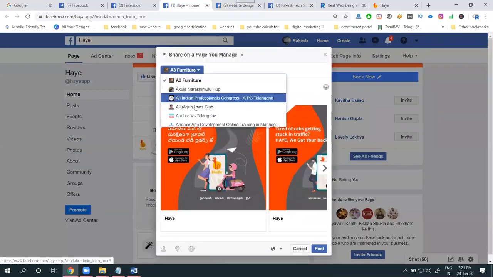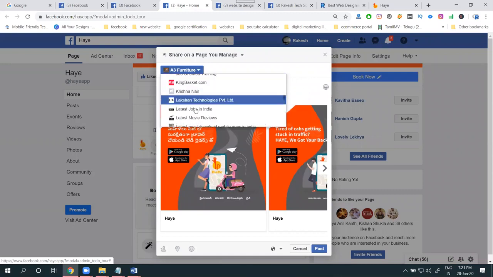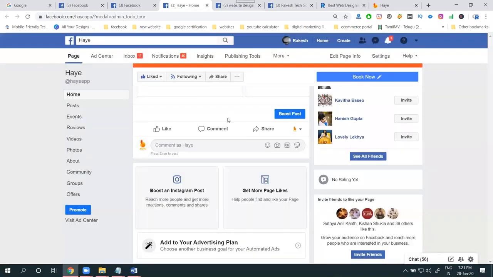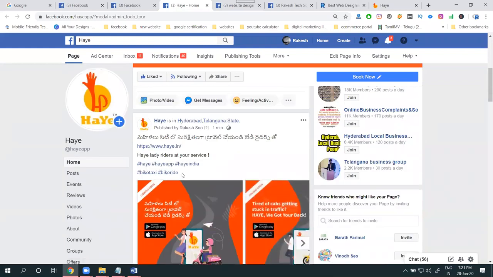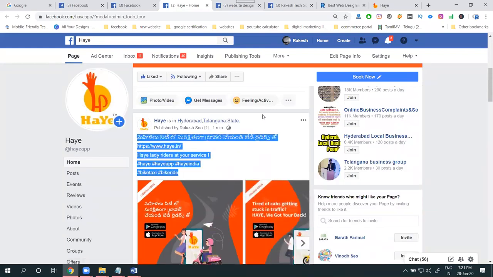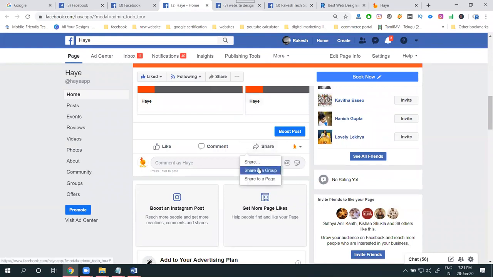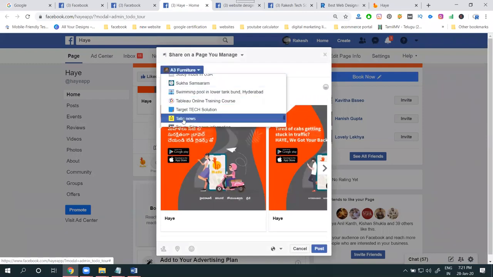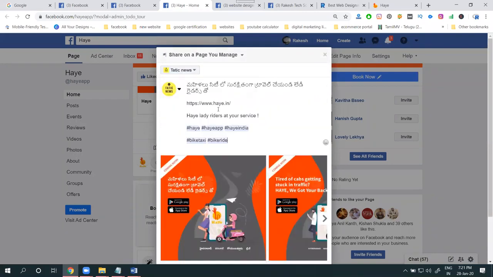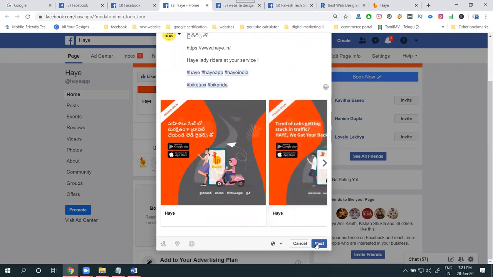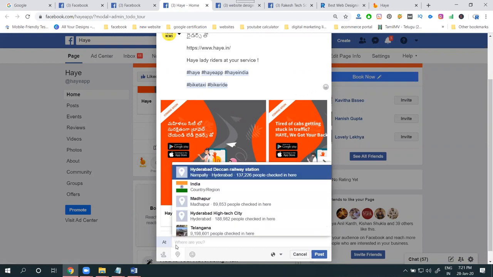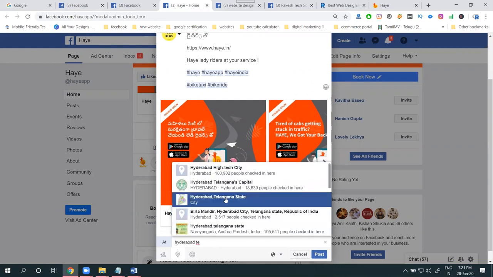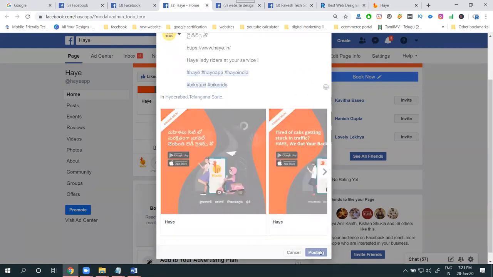We can share to a number of pages. How many pages do you want to select? Select the pages. Before sharing, copy this content. Here, page. Which page do you want to select? Select it here. Select your page and your post. At post time, what are you using? The check-in option. Check in for where you are selecting. Hyderabad and Telangana state. Now click post.